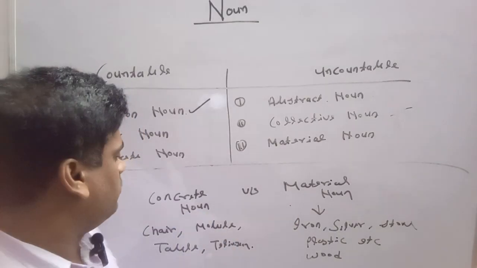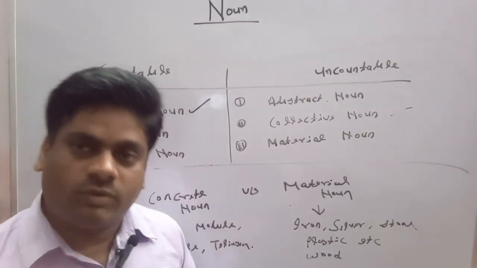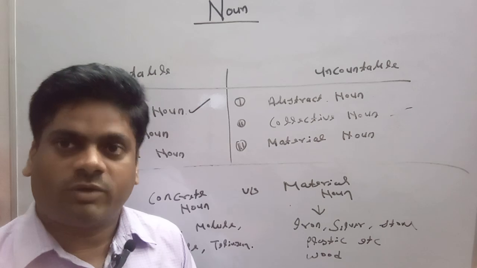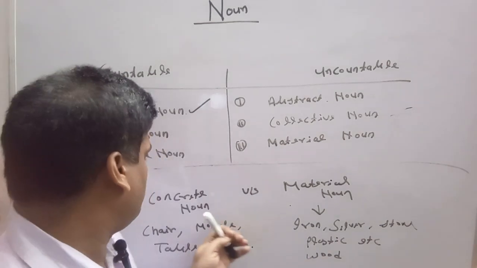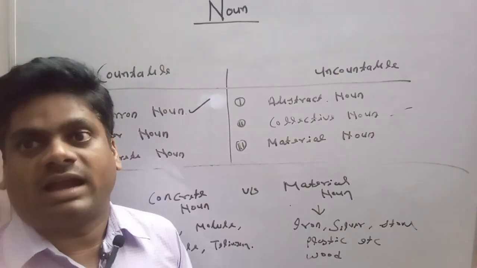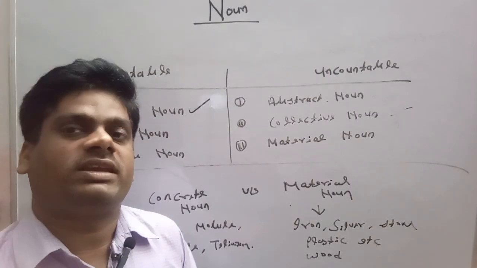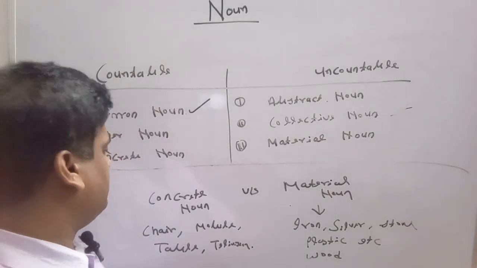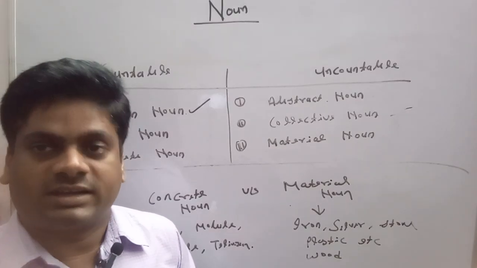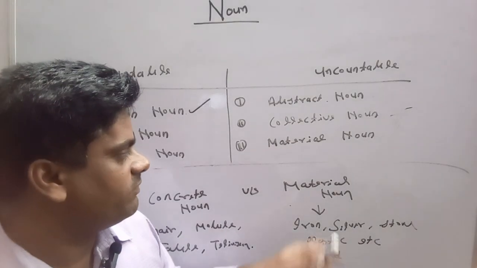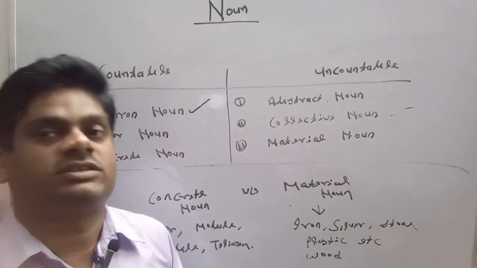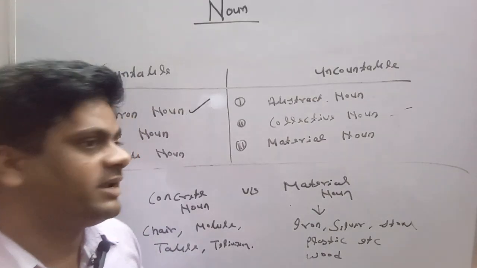I repeat, concrete nouns are the purified form of material noun. After purification, concrete noun gets its individual particular name and its individuality. So we can keep them under the category of concrete noun. Because they are in concrete shape, we can count them. But in case of material noun, we cannot count them.